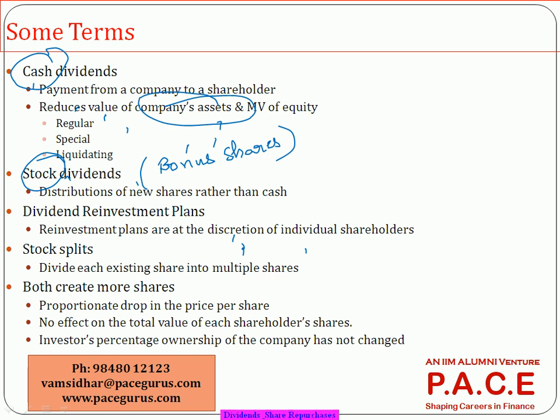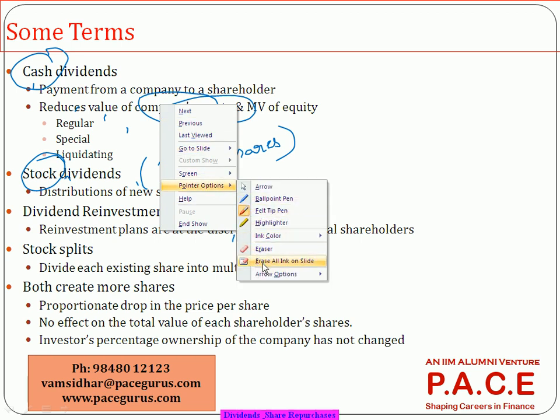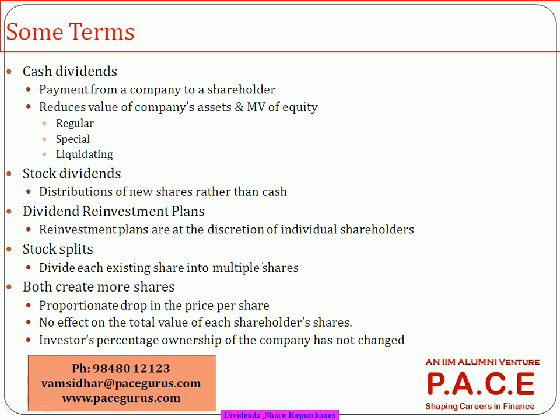Now, coming to the dividend, from a company standpoint, there are three types of dividend. Companies talk about a regular dividend, a special dividend, and a liquidating dividend. What are they? Regular dividend is something which is paid every year.